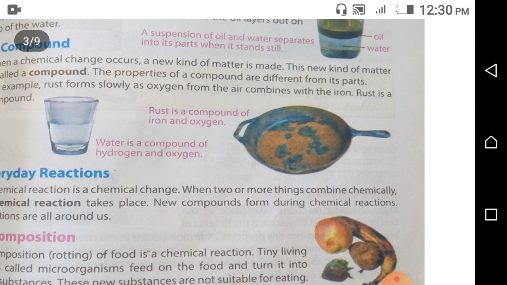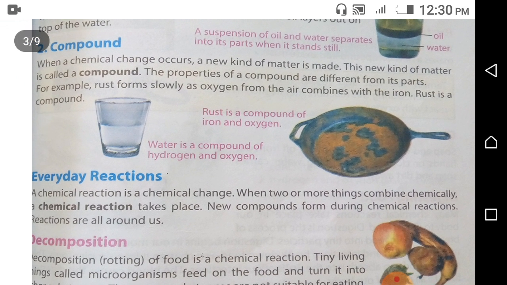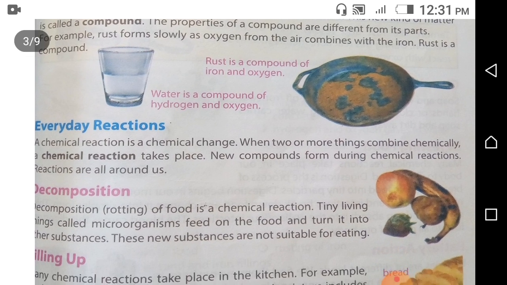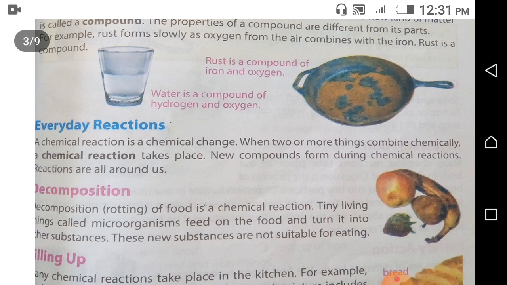We are going to start from the topic compound. When a chemical change occurs, a new kind of matter is made. This new kind of matter is called compound. The properties of a compound are different from its parts. For example, rust forms slowly as oxygen from the air combines.